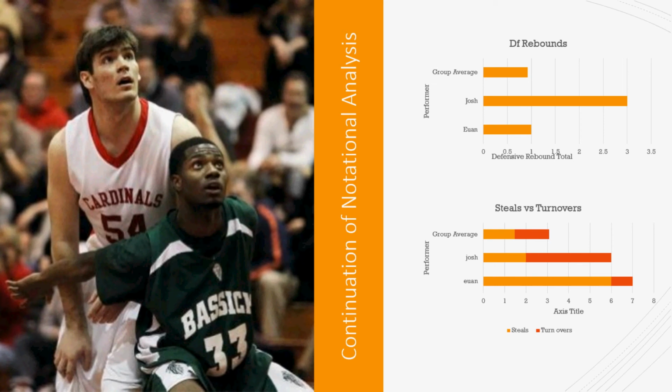Onto the defensive side of the data, where there is an anomaly in the research. Ewan is the more experienced player, but only has just above the group average of defensive rebounds, whereas Josh, who is a near beginner, has over triple the amount of defensive rebounds than the group average. This might be because of the height difference between the players.